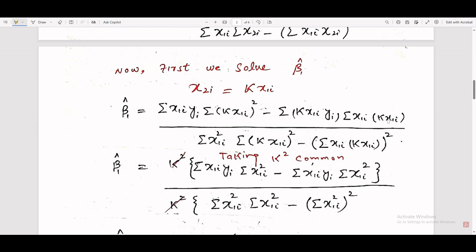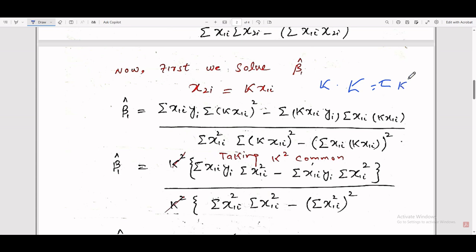Combining these two terms after multiplication, k multiplied by k is equal to k square, because when the base is the same, the powers add: 1 plus 1 is equal to 2, so it is k square.